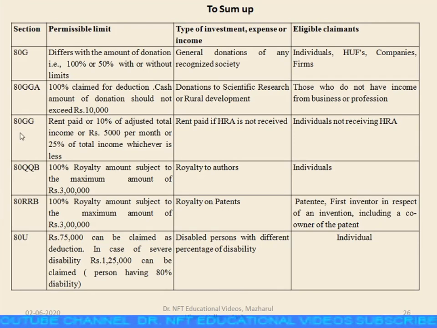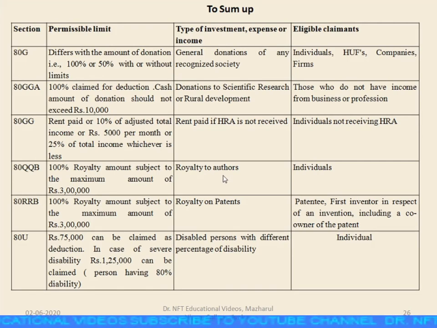The next one is 80GG. It's regarding rent paid if HRA is not received. For this, the provision is rent paid less 10% of adjusted total income, or rupees 5,000 per month, or 25% of total income, whichever is less, can be claimed as deduction.